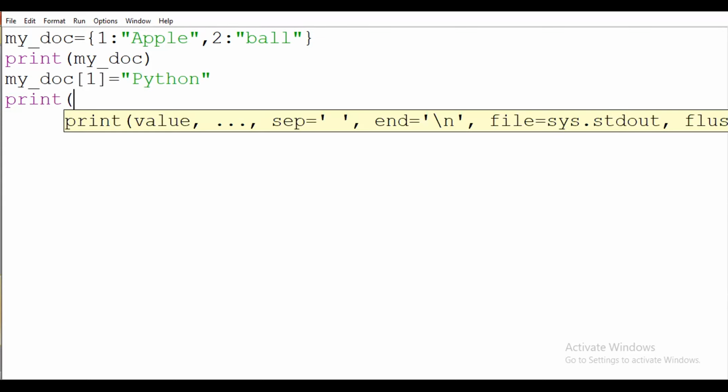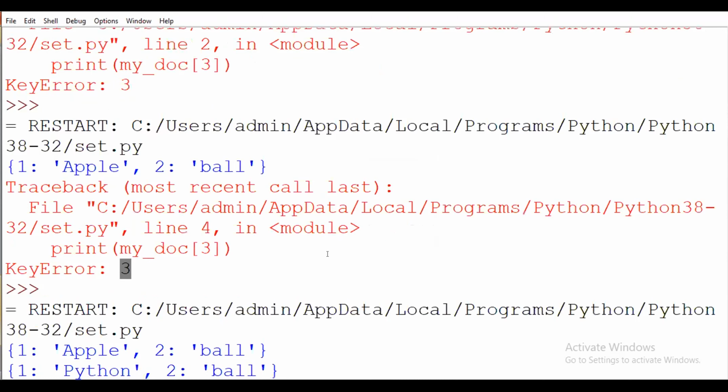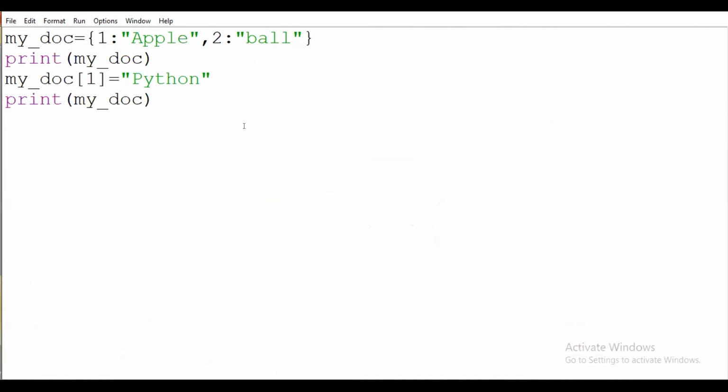Print. So you have to see here, first the value of my first key will be apple. After updating, it will be Python. Meaning here I will make changes in my program, so I will change the value in my program.